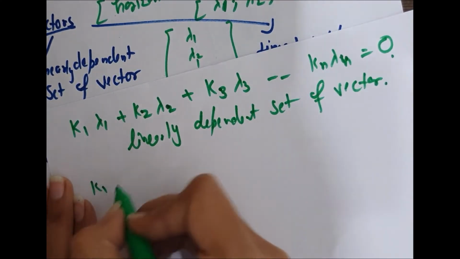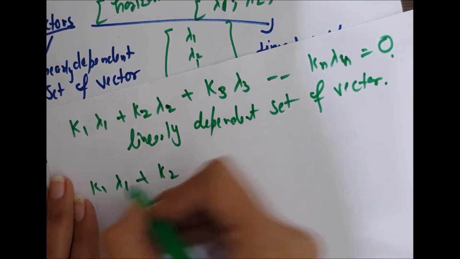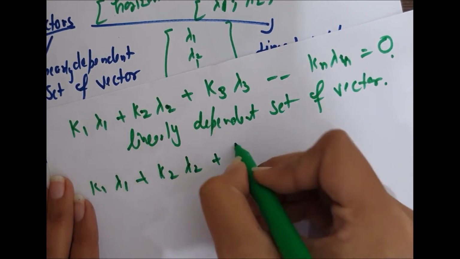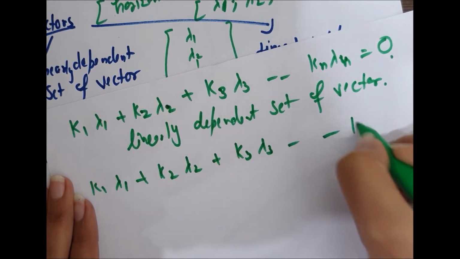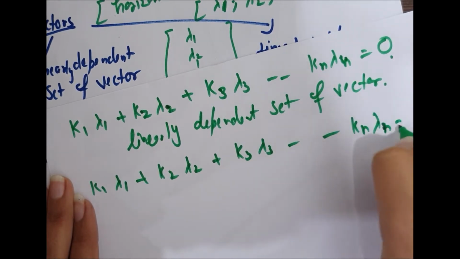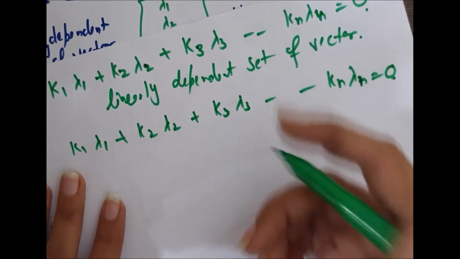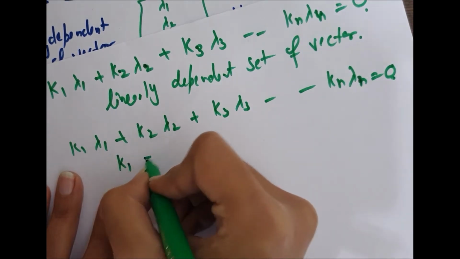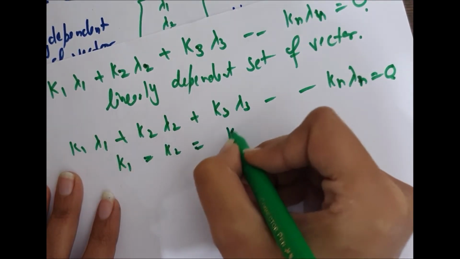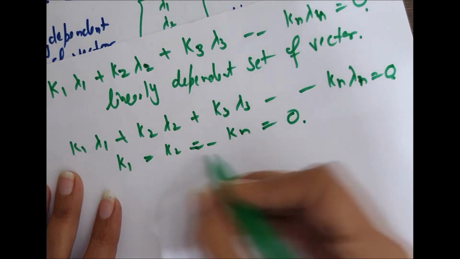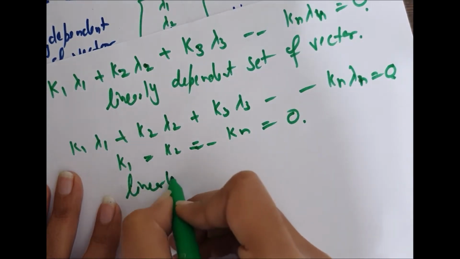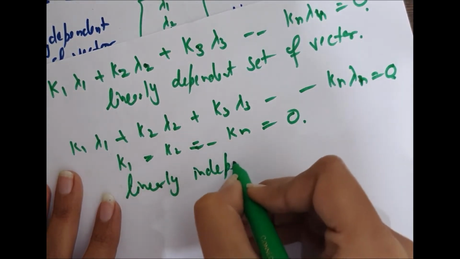I will give you an example further. If k1 lambda 1 plus k2 lambda 2 plus k3 lambda 3 up to kn lambda n is equal to 0, where k1, k2 up to kn are all equal to 0, then this is called a linearly independent set of vectors.